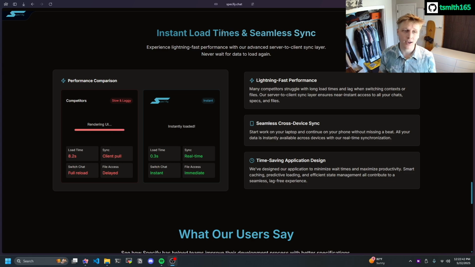With us, all of the data is stored on your client side instantly when you create it. So when you send a chat message, when you generate a spec, it's stored on your client and also on our server side. So if you delete it from your client side, we'll sync it back down from our remote side. No problem. This makes the response times almost instant when you load the page. If you go to the chat page, you're going to be able to load each new chat instantly. No transition time, no loading spinner, none of that. Instant.